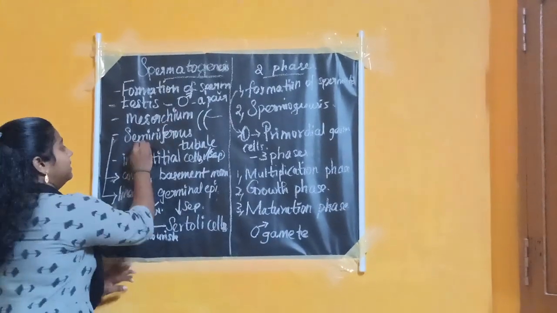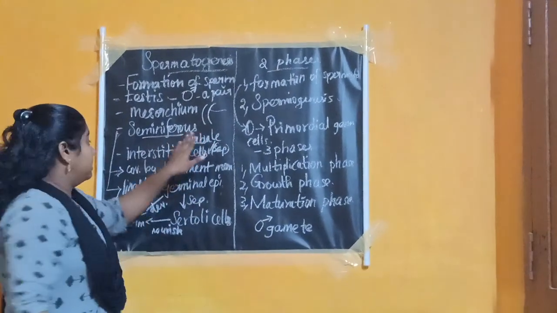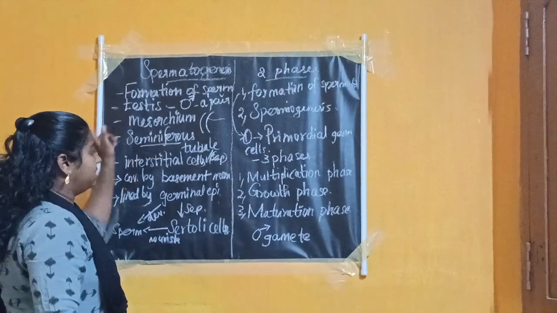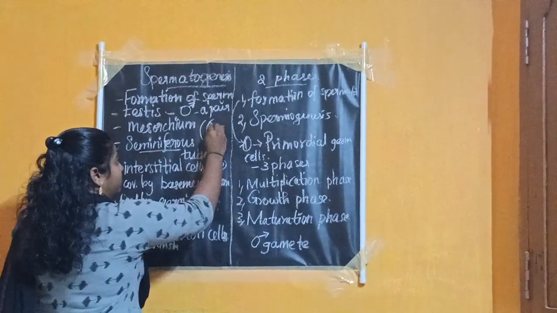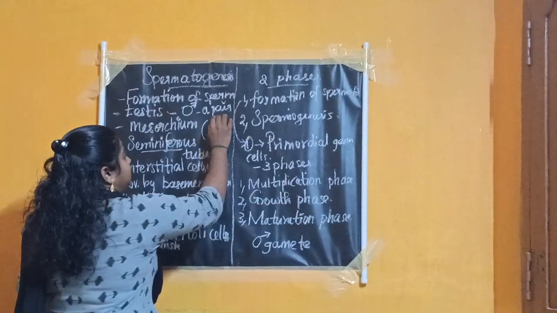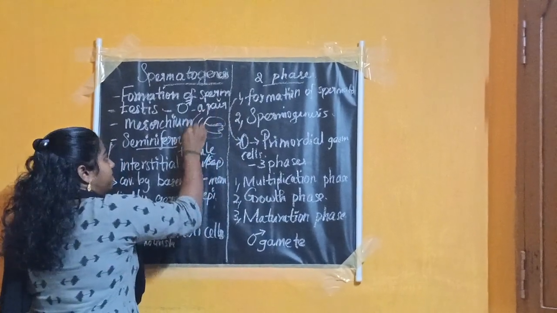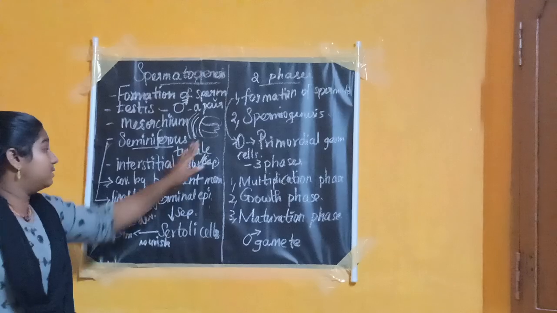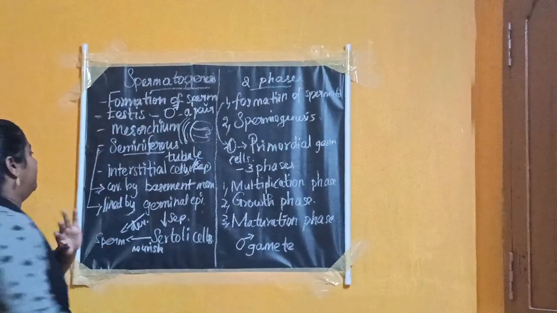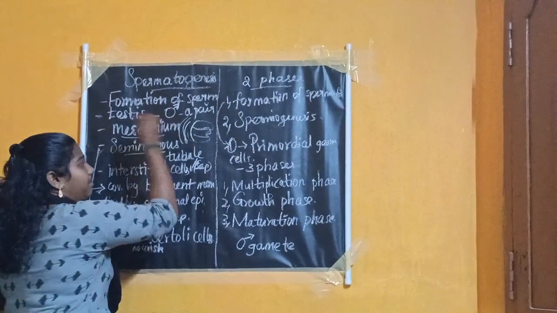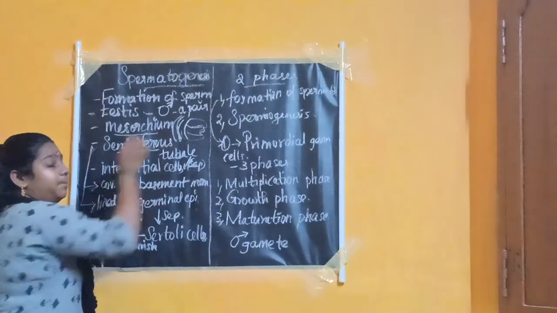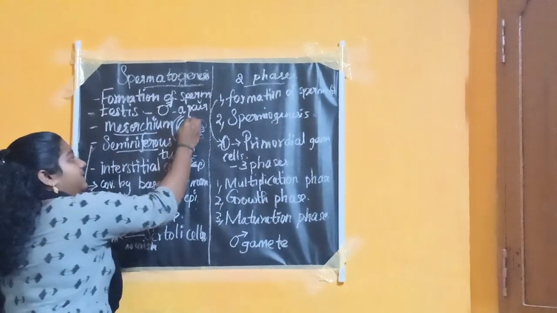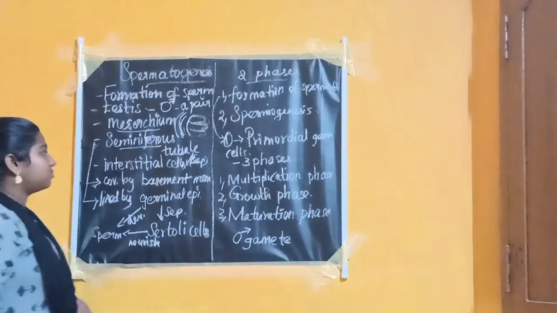They are called seminiferous tubules. The mesothelium connects the dorsal body wall of the male reproductive organ with the seminiferous tubules.